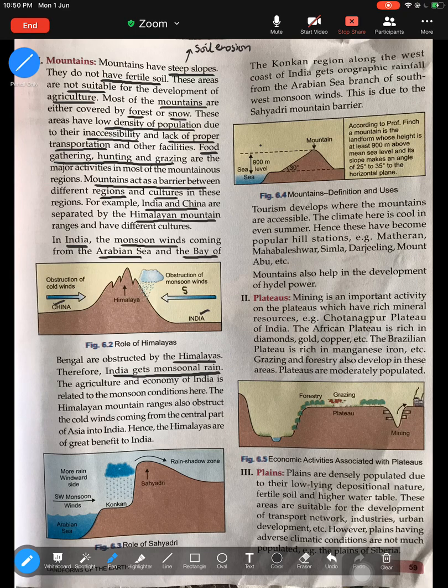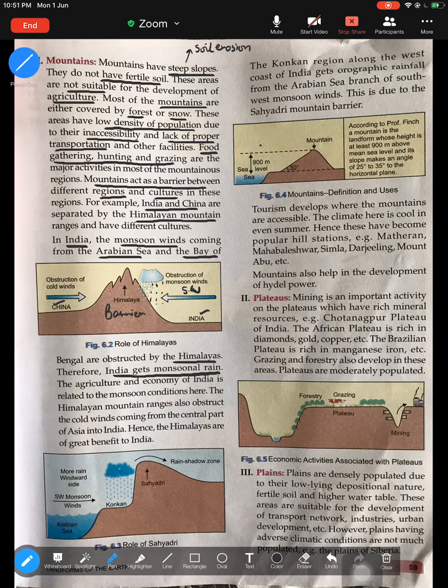The southwest monsoon always blows from the southwest direction. As it approaches the northern part of India, the Himalayas act as a blockage. They act as a barrier and block the path, so they allow maximum rainfall to take place in our own country. So India gets monsoon rainfall because of the Himalayas blocking the path of the southwest monsoon.